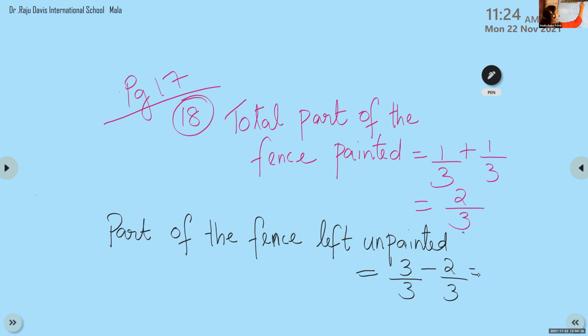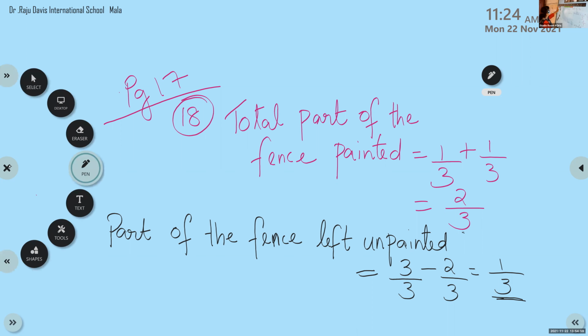Let me see, already finished. Vishnu, tell me how much part is left unpainted. Vishnu? 3 by 3 minus 2 by 3? You are muted, my dear. Say louder. What's that? 1 by 3. Okay, 1 by 3 is the answer. So we will write the final step. Therefore, 1 by 3 or 1/3 of the fence is left unpainted.